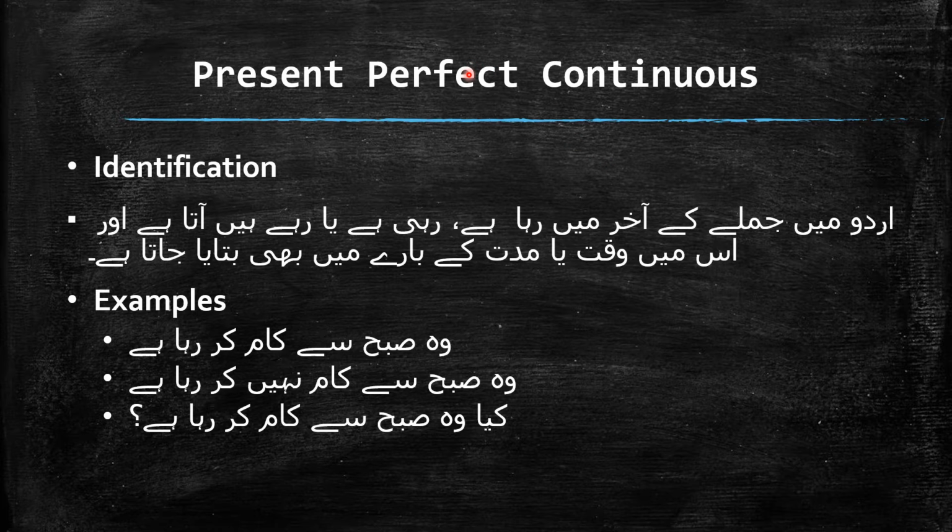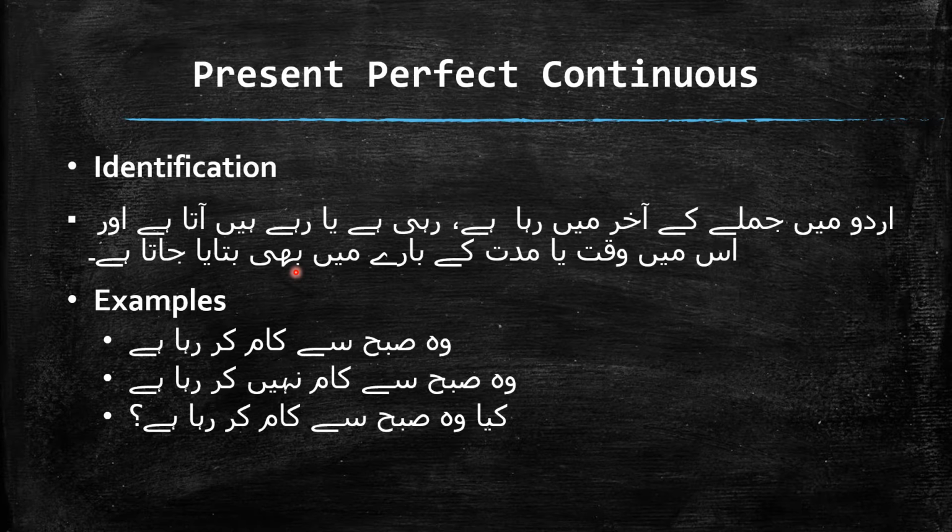We will discuss the use of the perfect in the formation; in the identification, continuous tense will express itself. But how can we differentiate between present continuous tense and present perfect continuous tense? Here is the difference you can see. In this, time or duration is also told.